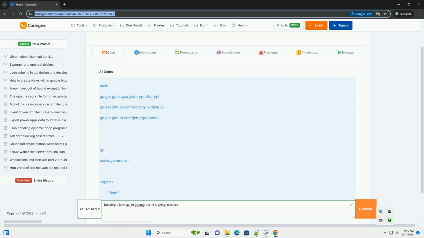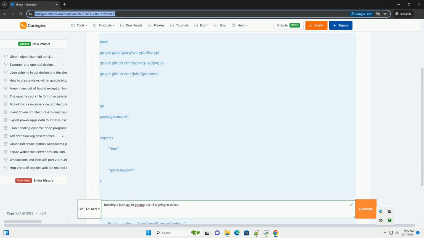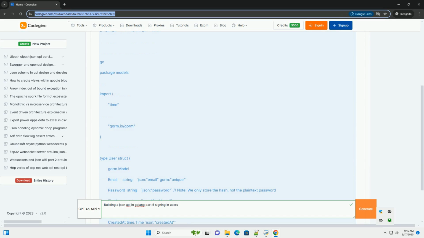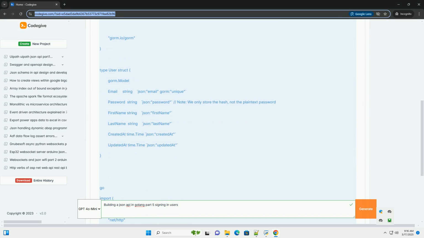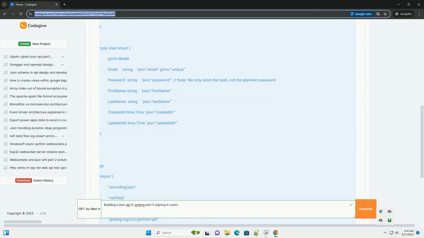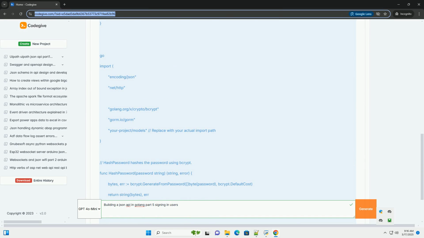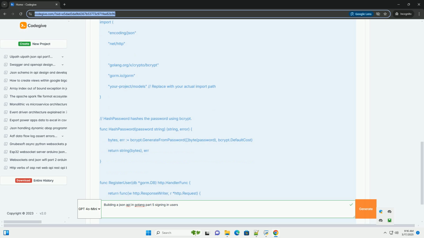OK, let's dive into part 5 of our Go JSON API tutorial series, signing in users. This is a crucial step in securing your API, allowing users to authenticate and access protected resources. We'll cover hashing passwords, generating tokens, likely JWT, and handling the login endpoint.